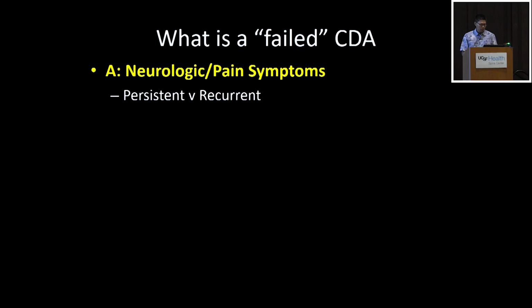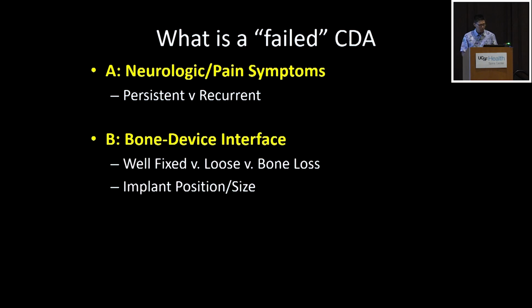So the way I look at it is, first, whether they're still having neurologic symptoms or pain, either persistent or recurrent. You've got to get a nice history from the patient. Sometimes it's hard if they've had something a year ago and can't remember exactly, but they're having something where they need a decompression. They need their neural elements opened up or stabilized.